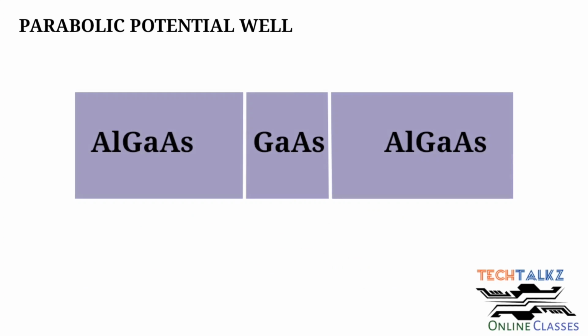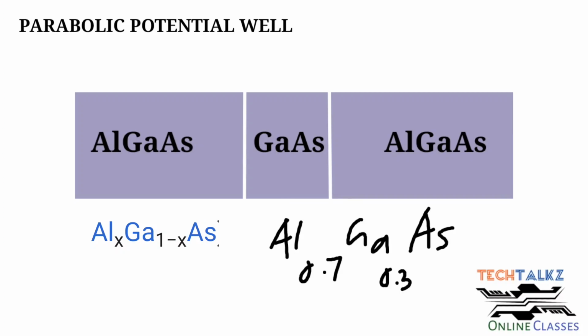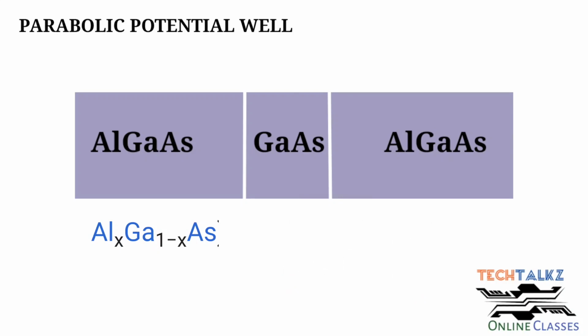And consider this structure: GaAs, AlxGa1-xAs, that is aluminum x percentage, gallium 1 minus x percentage, and arsenide. This means if aluminum is 70%, gallium will be 30%. That is aluminum 0.7, gallium 0.3, and arsenide. When we increase the percentage of aluminum and decrease the percentage of gallium, then the material will become more wider. So here at the interface, when we move from aluminum gallium arsenide to GaAs, the percentage of aluminum is decreasing.